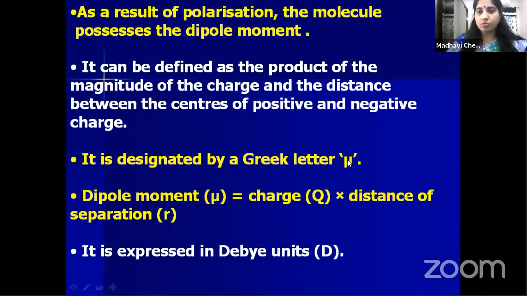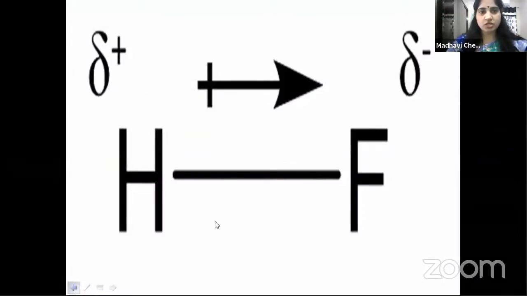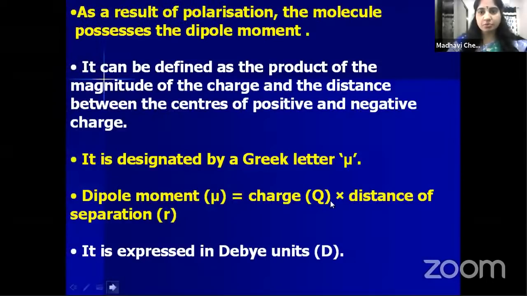Dipole moment is represented with the Greek letter mu, and it is nothing but the magnitude of the charge into the distance of separation. You can see the distance of separation here. So charge into distance of separation is called the dipole moment. It is expressed in Debye units, D. So what is the unit for dipole moment? Debye units. It is represented with D, right, children?